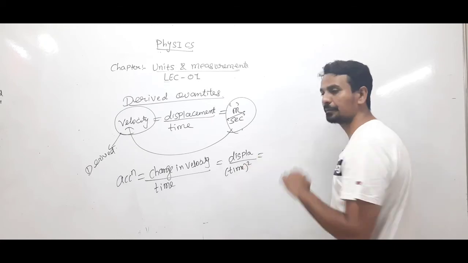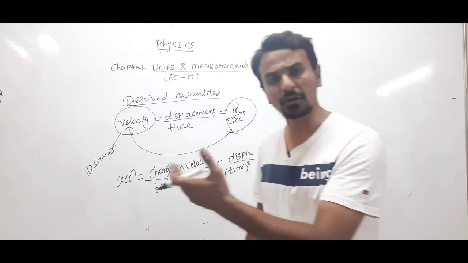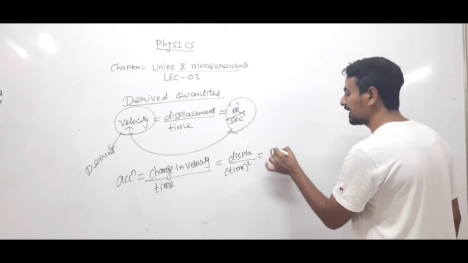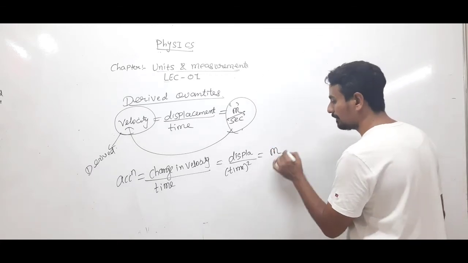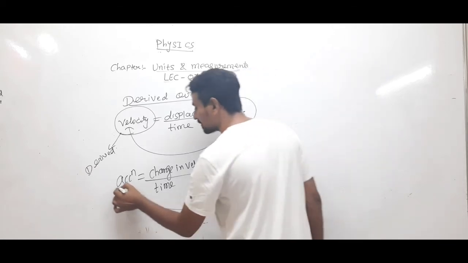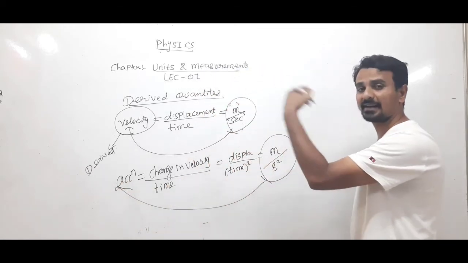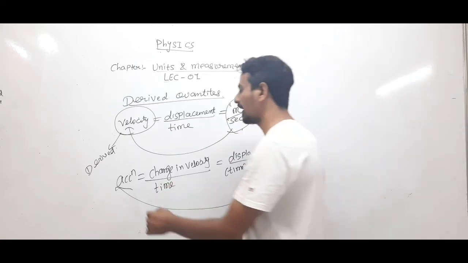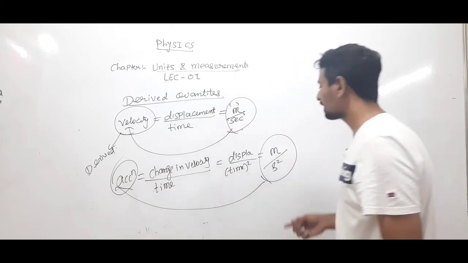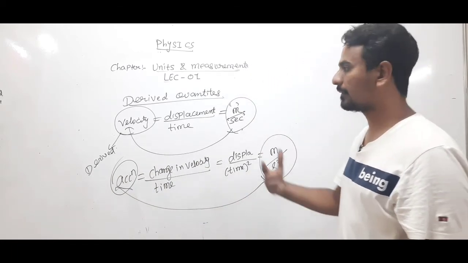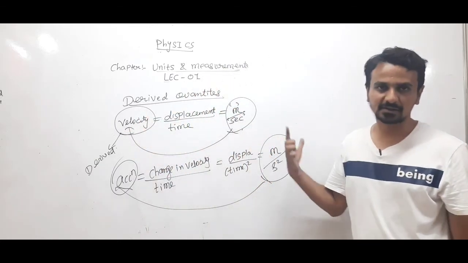Displacement is a distance, a fundamental quantity whose unit is meter, and time is in seconds, squared. So we have got the unit of acceleration by using fundamental quantities. This is again a derived quantity and a derived unit. You can similarly take other examples.